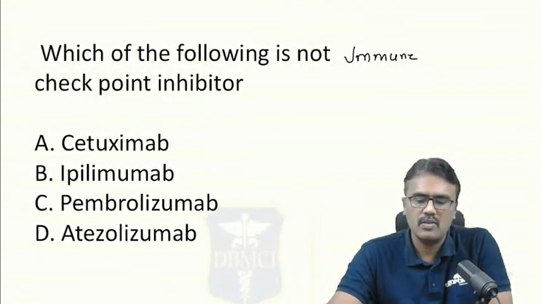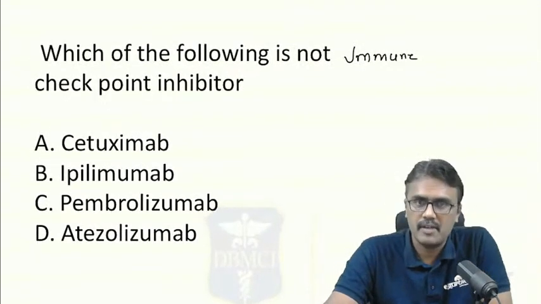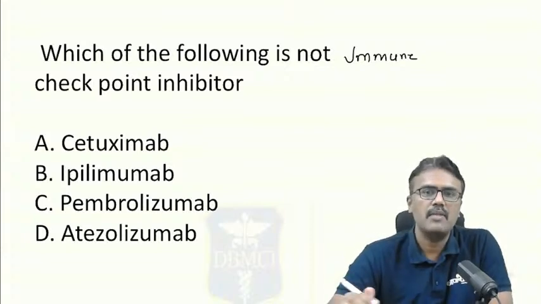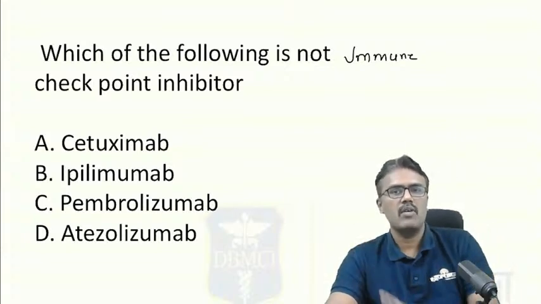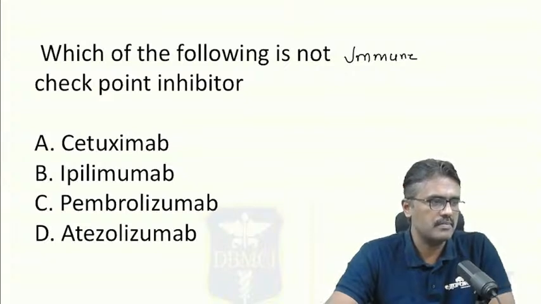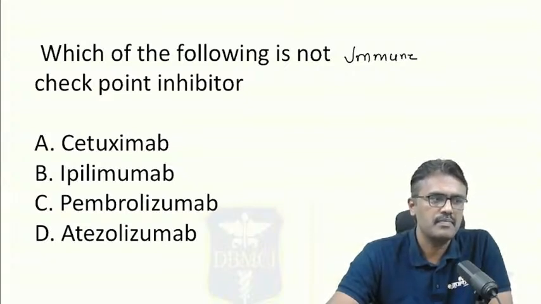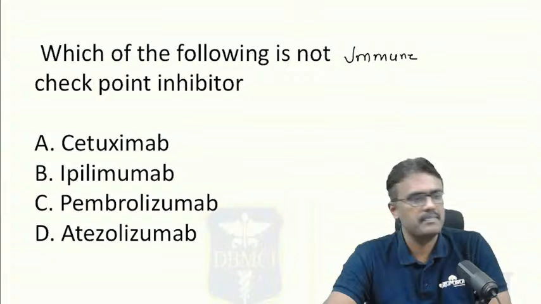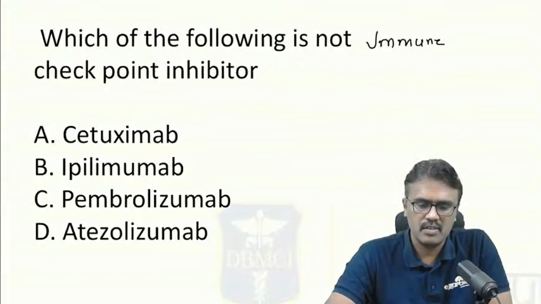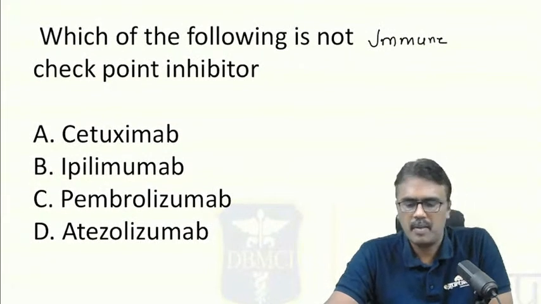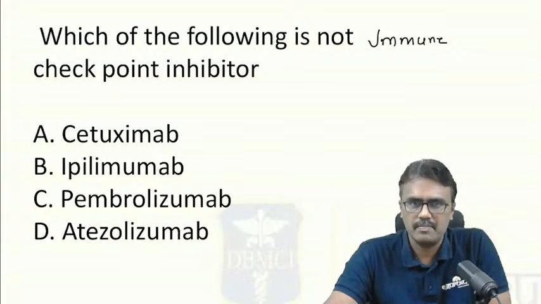Which of the following is not an immune checkpoint inhibitor? Please tell me whether the options were the same or if there is any difference. The options: cetuximab, ipilimumab, pembrolizumab, atezolizumab.